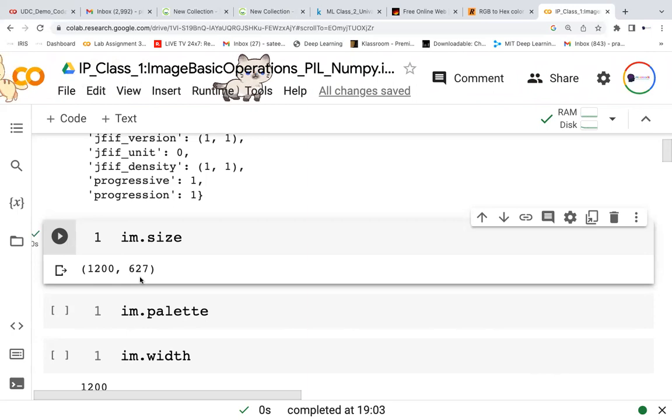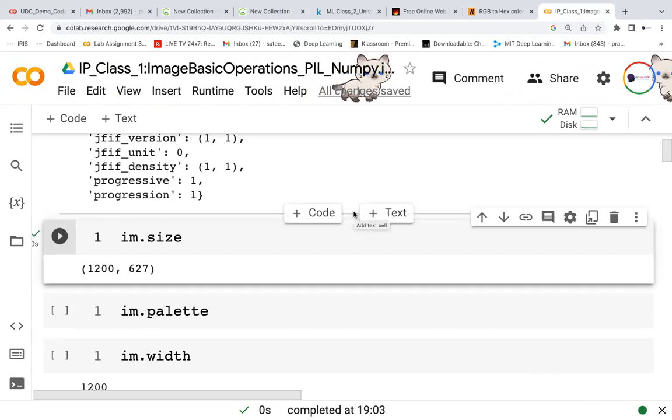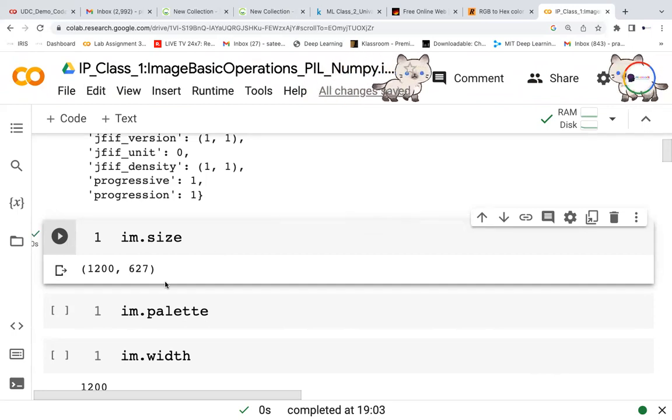To represent one pixel, if I'm using 8 bits, then what is the total size? If you want to calculate, you can. This into 8 bits gives the total number of bytes for one channel, and then into 3 channels is the total size of the image. If you want to get it in terms of bytes, that is what we'll get.